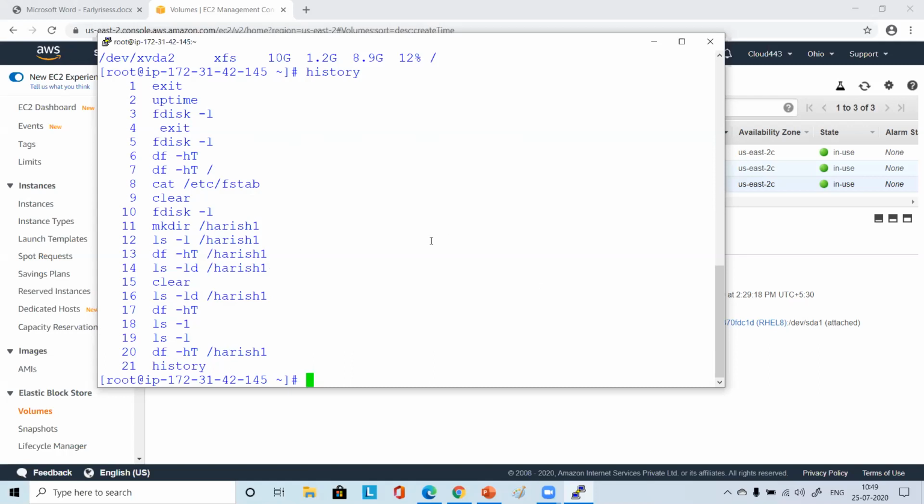Cross check. Some mistake, some difference, right? Capital U. I have given that is U. Correct, because this is case sensitive, not like Windows. Here /harish with a small h will be different from capital H, and if I change this i to capital, it will be different. So it's totally case sensitive. You have to be careful with that.